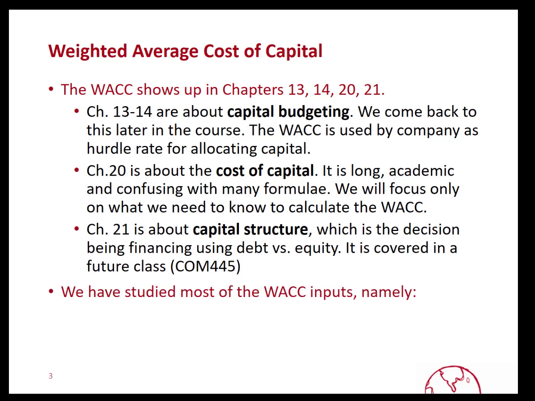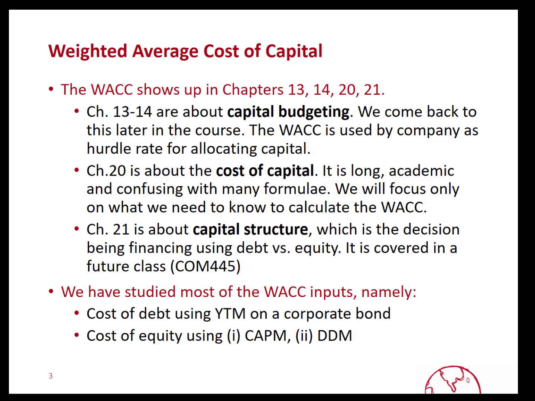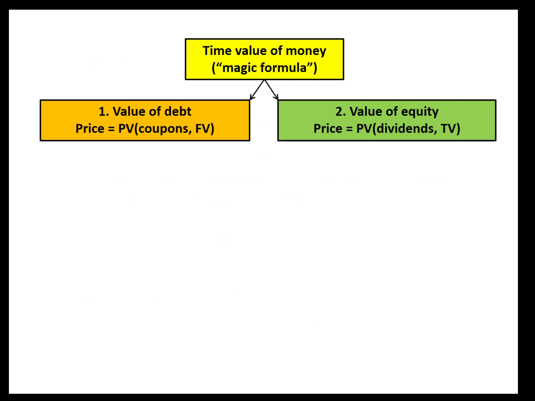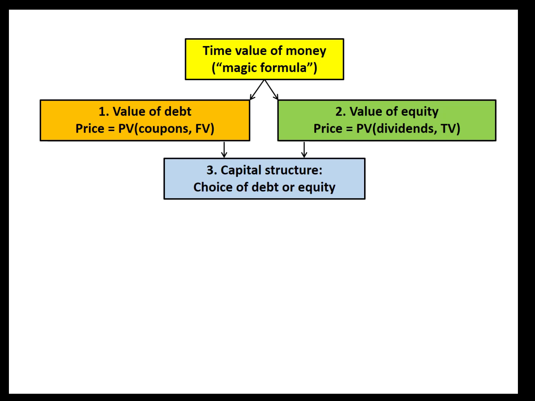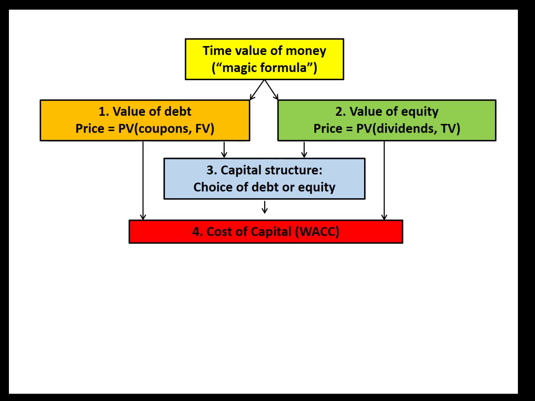We've actually studied most of the WACC inputs already, namely, what is the cost of debt, which is going to be the yield to maturity on a corporate bond for the issuer. What is the cost of equity, which we've shown can be calculated using the capital asset pricing model, or alternatively the dividend discount model. And we've talked about the tax deductibility of interest expense, which is a subsidy that reduces the cost of debt to a company. So with these tools from time value of money, we've been able to value debt as well as equity. And the choice of debt and equity is capital structure. With these inputs, we're able to calculate the weighted average cost of capital.